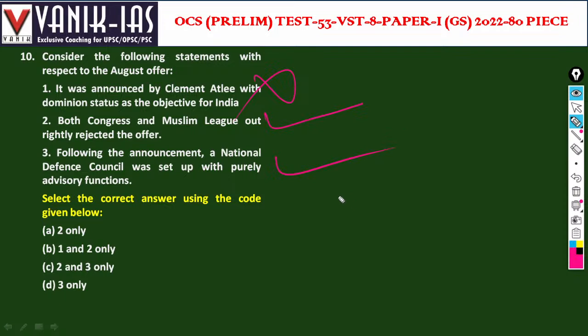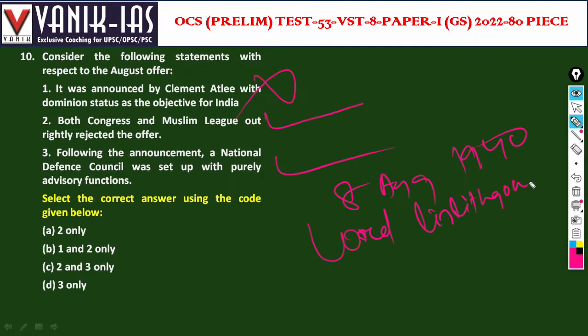August offer came on 8 August of 1940. Right. At that time, Lord Linlithgow was the Viceroy. Linlithgow was the Viceroy. So we have 2 and 3 as the options that are right. To get the support in the war.